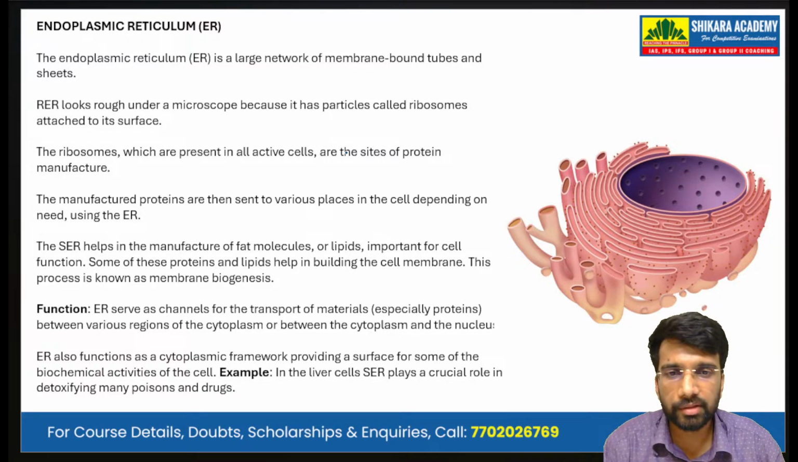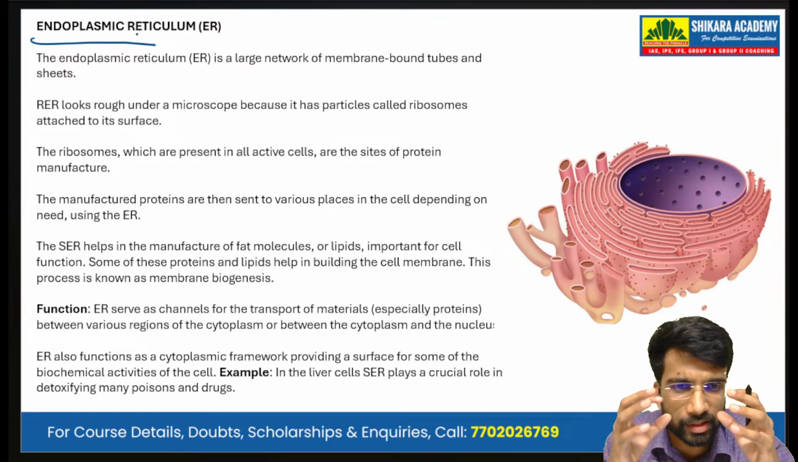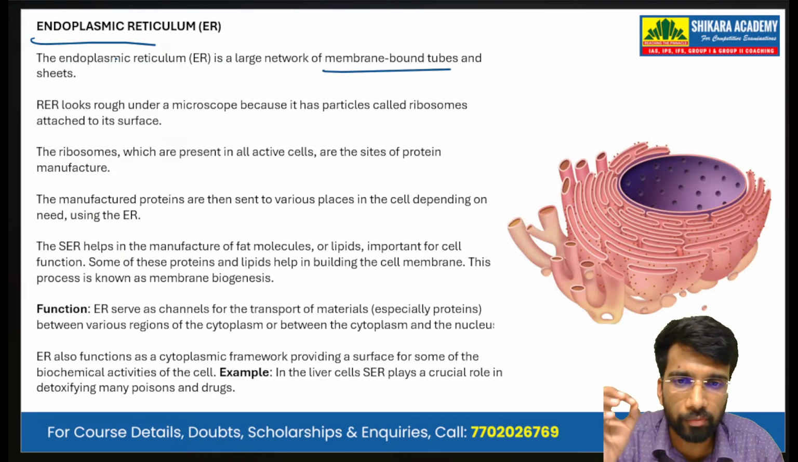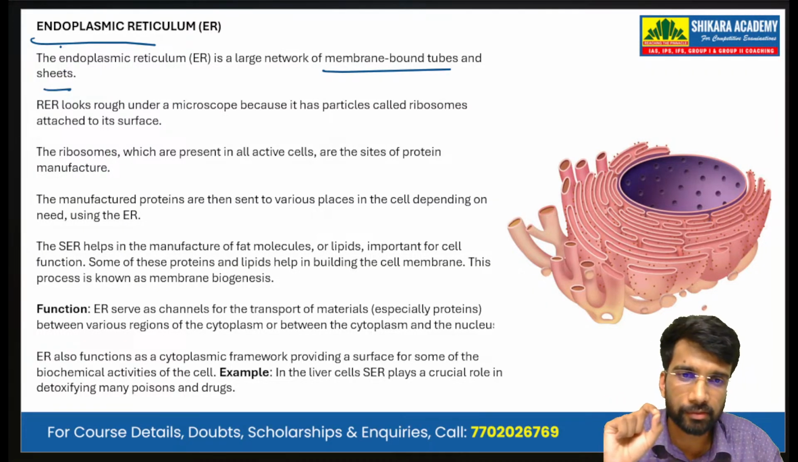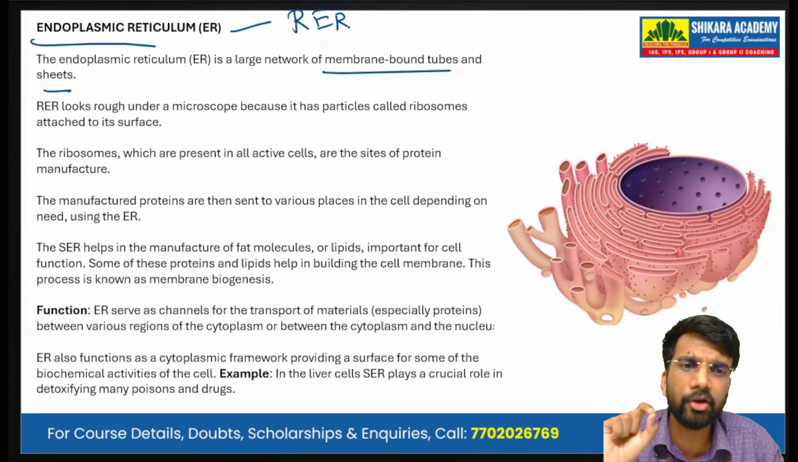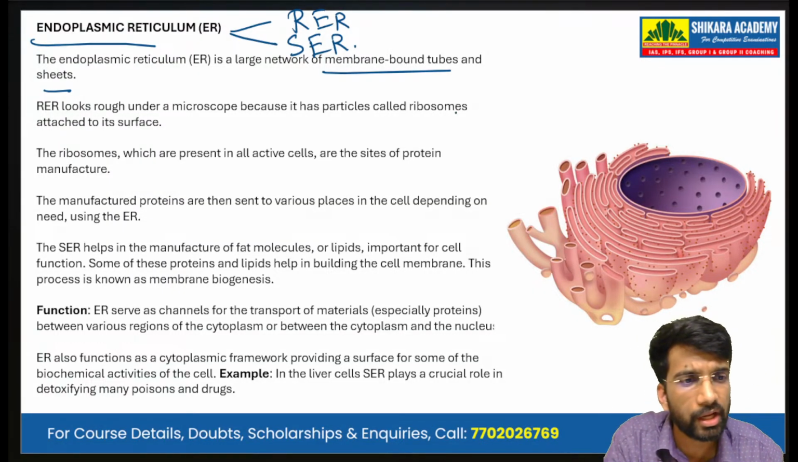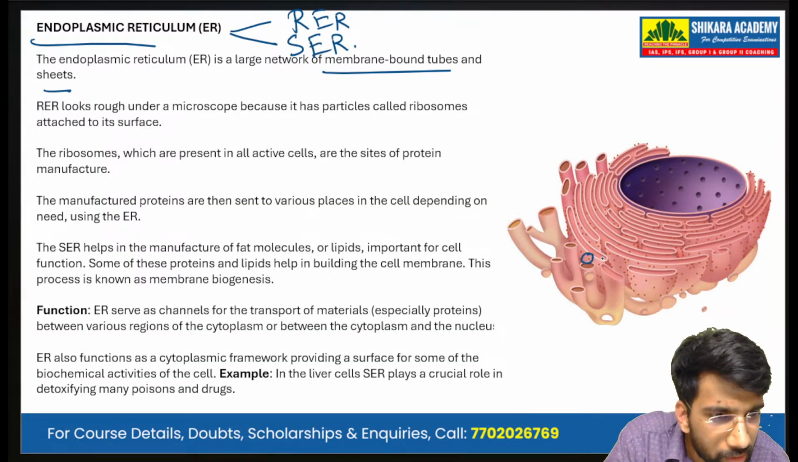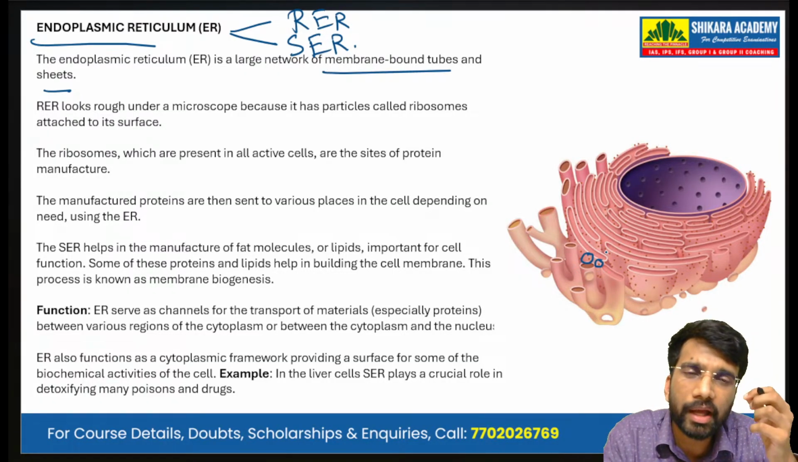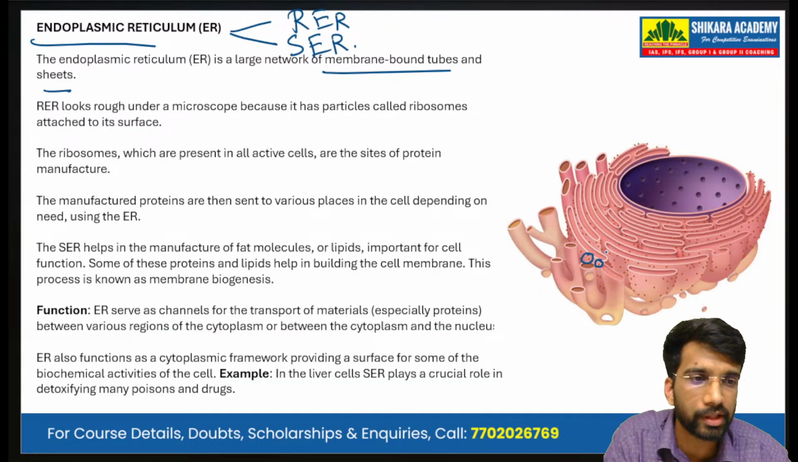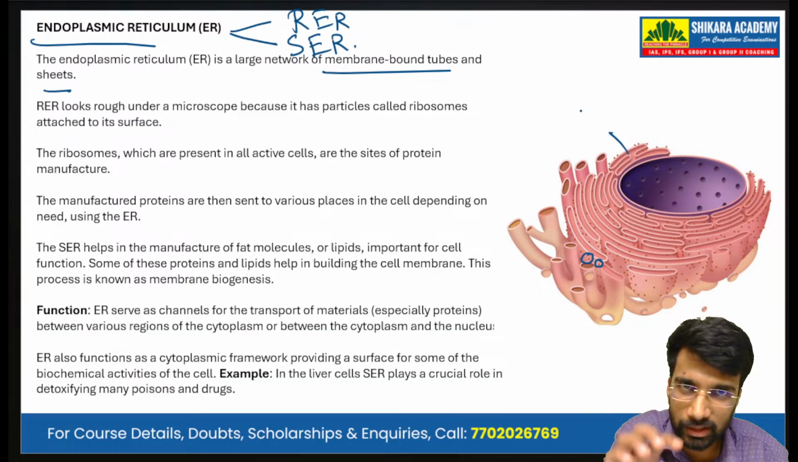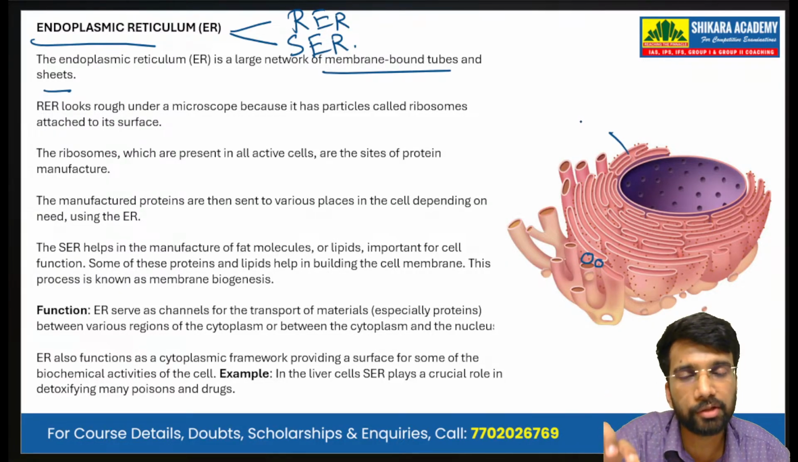Now, looking at these organelles, the endoplasmic reticulum is like a large network of membrane-bound tubes and sheets. It is of two types. We have the rough endoplasmic reticulum and we have the smooth endoplasmic reticulum. Rough endoplasmic reticulum has ribosomes on its surface. So these granule-like structures present on the surface of the endoplasmic reticulum give it a rough appearance under the microscope. That is why we call it the rough endoplasmic reticulum.